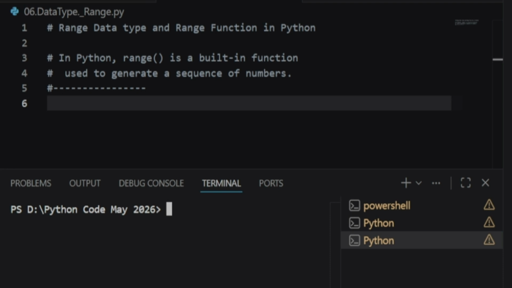In Python, range is a data type as well as a function. First, let's understand the range function. It is a built-in function used to generate a sequence of numbers.